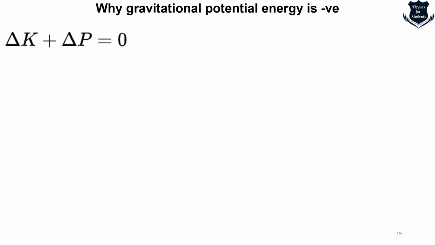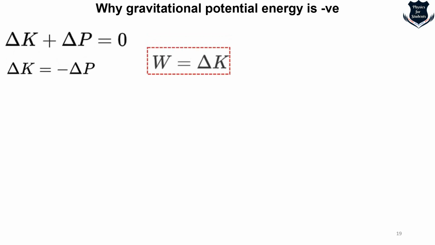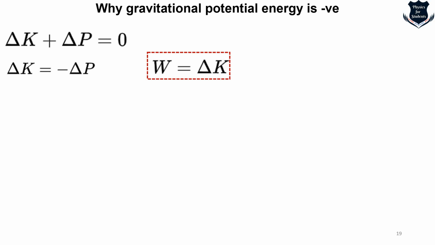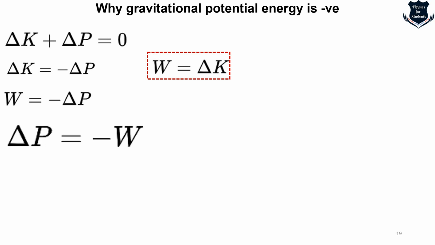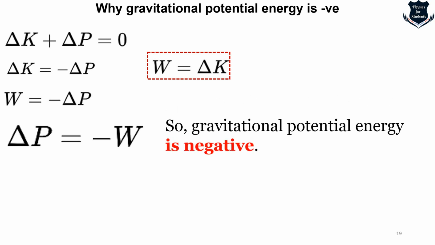Okay, so from the last equation we got the total change in kinetic energy plus change in potential energy equal to 0. By doing simple algebra, and knowing W is equal to delta K, if we substitute delta K as W, we get W is equal to minus delta P. This actually proves that gravitational potential energy has to be negative. The gravitational potential energy is the work done in order to pull that body in from infinity to that point, and it has to be negative. The question is that still we are not convinced.